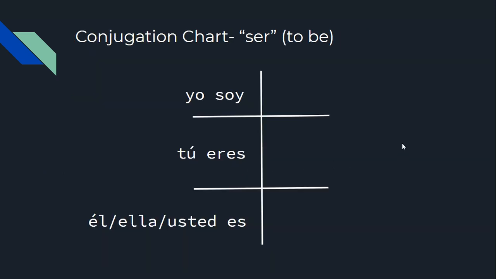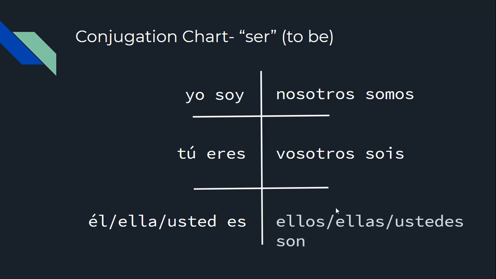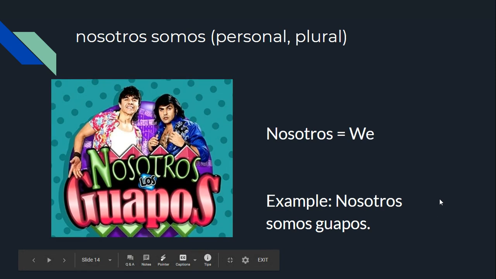And so here's our chart. We want to fill in the rest. So our plural forms would be nosotros somos, vosotros sois, ellos, they, ellas, they, ustedes son. Ustedes being you all, so if you're addressing multiple people. Nosotros somos. For example, nosotros somos guapos. Notice, when we're using our adjectives, those need to be plural if we are talking about multiple people.